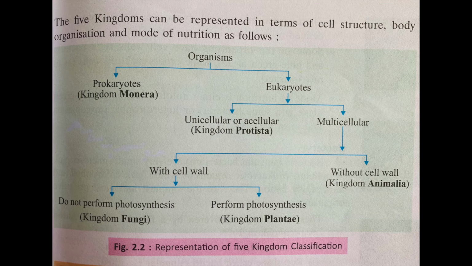Then they have given another chart where they've divided them into prokaryotic Monera and eukaryotic, unicellular or acellular, that is kingdom Protista. And in multicellular, we have with the cell wall and then without the cell wall. That is, with the cell wall is plants, and without the cell wall is animal.